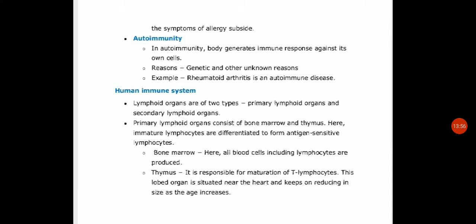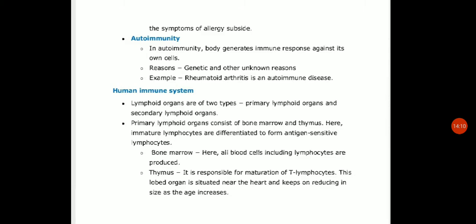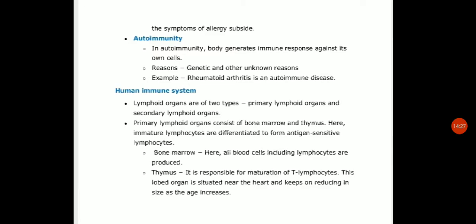Immunological reactions are of major importance in the protection of the host from disease producing organisms. Sometimes the immune system goes off the track and turns against self. Our immune system does not recognize the self. Self means the body cells. The response in which an individual forms antibodies against his own antigens is referred to as the autoimmune response, and frequently autoimmune responses give rise to pathological conditions known as autoimmune diseases.